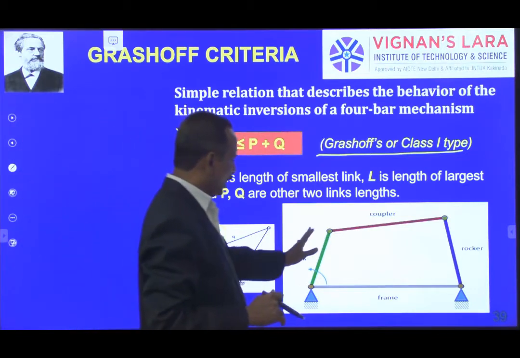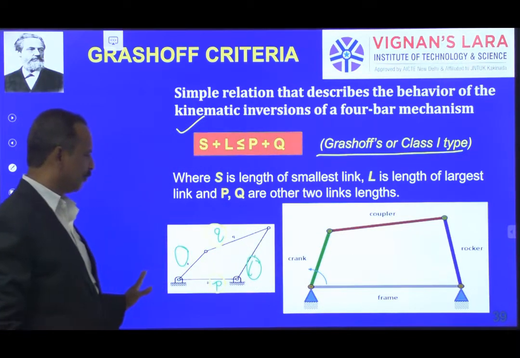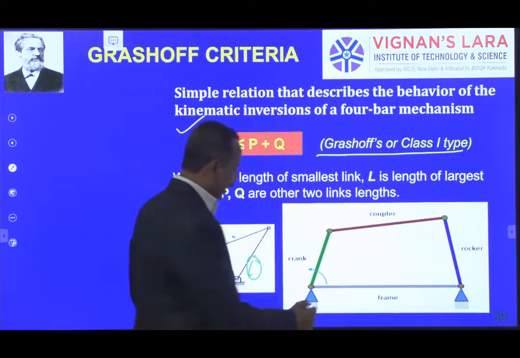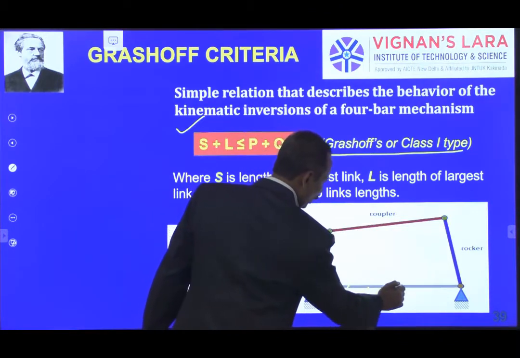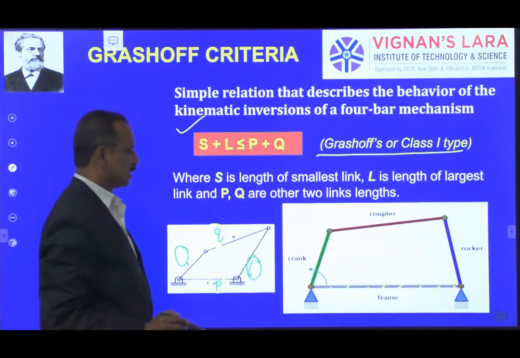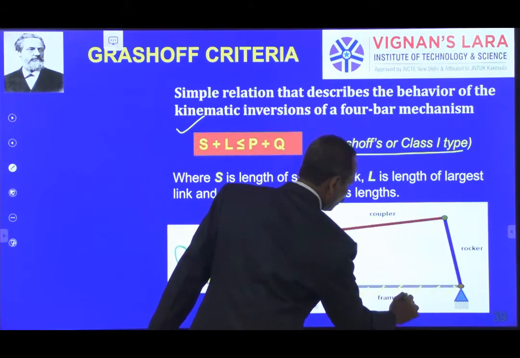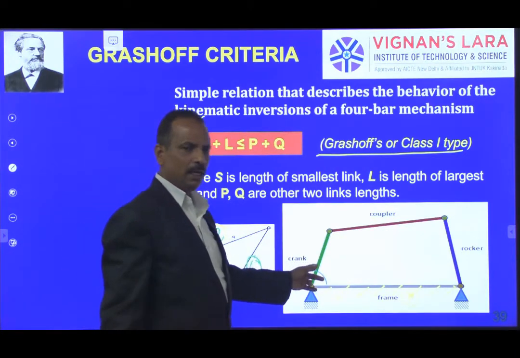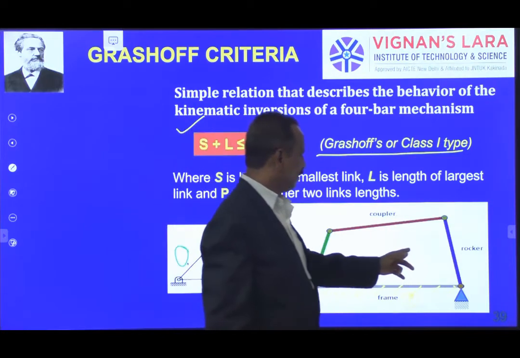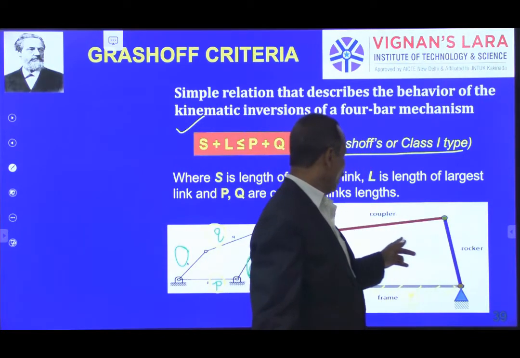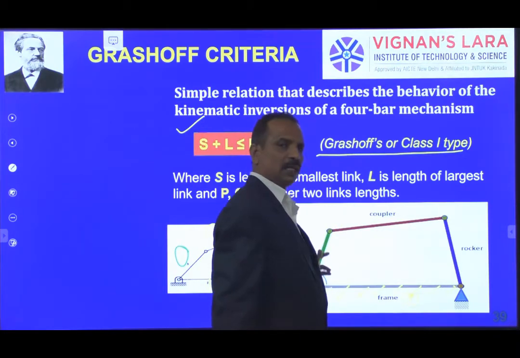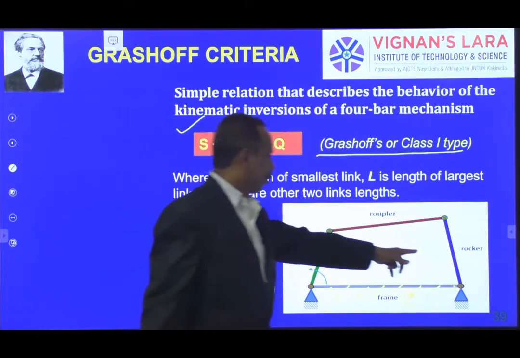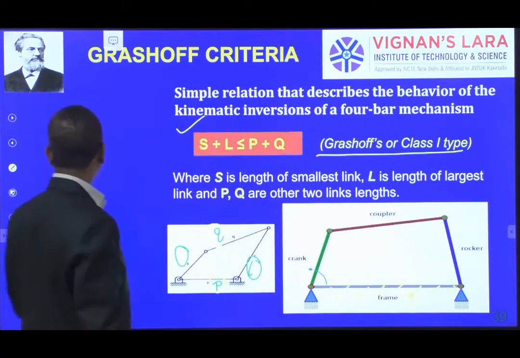So here in this particular mechanism, let us apply the previous terminology. Say I fix this link, which is called link P. Then the one that is rotating is called the crank, the one giving the output is called the rocker, and the one which connects the input and output links is called the coupler. That is crank, rocker, coupler, and the frame is the fixed link.